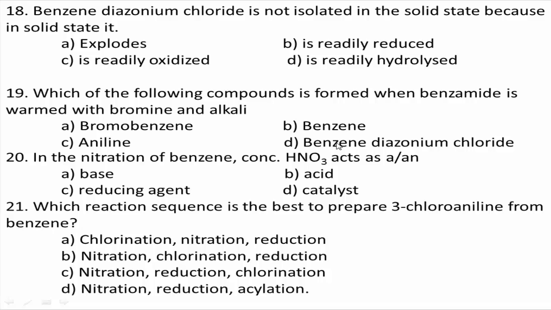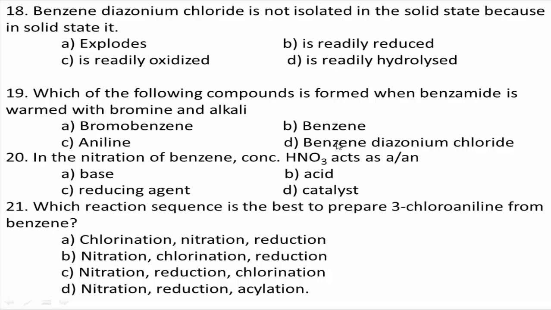Students, when benzene undergoes nitration in the presence of concentrated HNO3 and concentrated H2SO4, nitrobenzene is formed. Further, it undergoes chlorination in the presence of Cl2 and iron, and then reduction in the presence of tin, forming 3-chloroaniline.